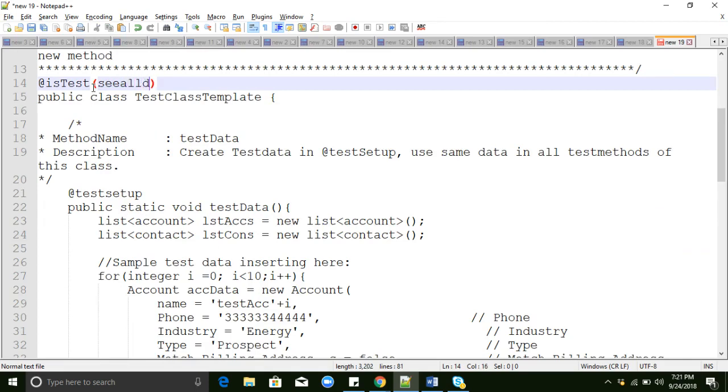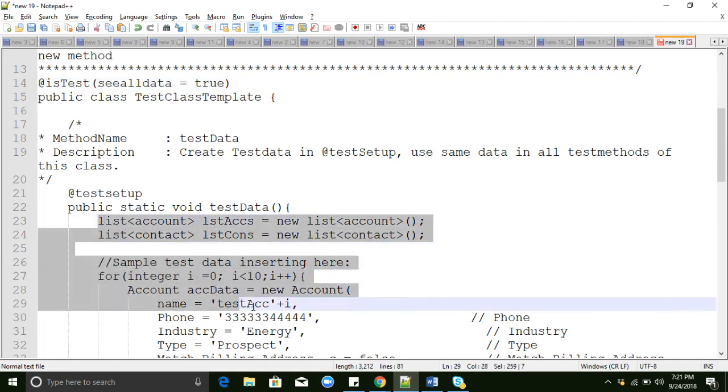See, all data equal to true means you don't need to create any test data here. Directly you can fetch data from Salesforce, whatever data is existing in the account records, objects records. You can fetch that data.